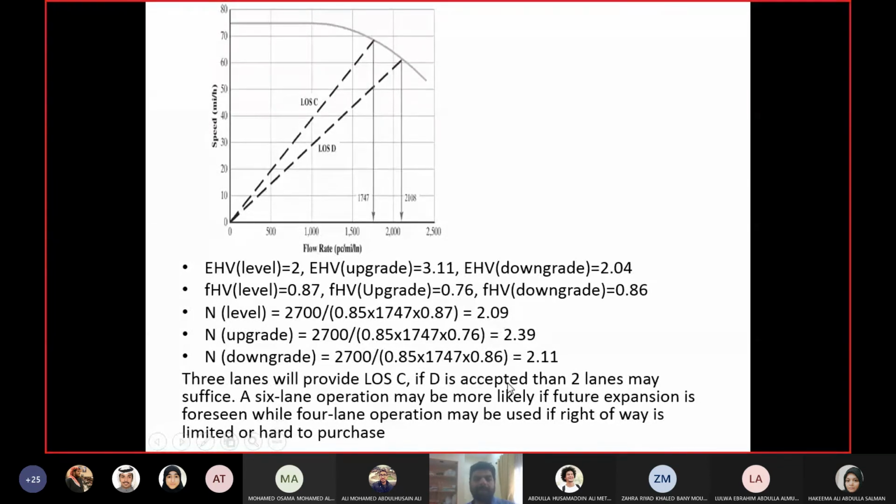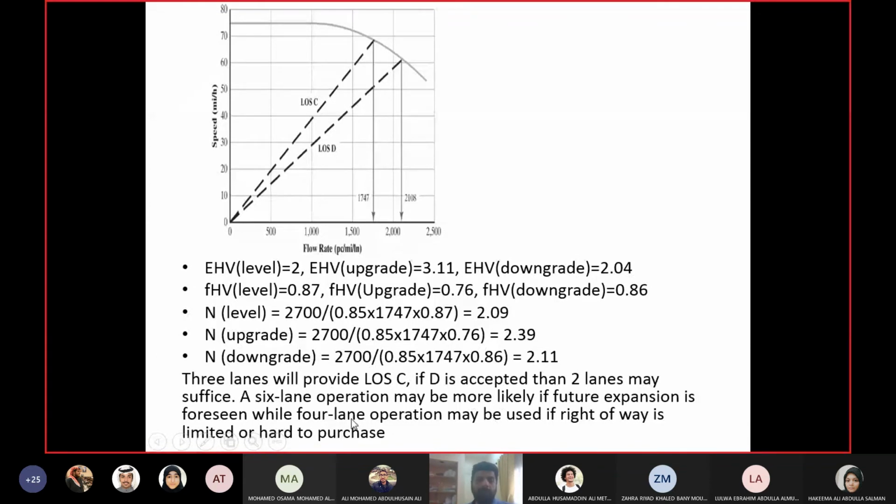Okay, what else can happen? I'm not giving too much difference, right? 2.09 and 2, how much is the difference? 2.39 and 2, again, the difference is not so much. So the normal decision would be to give 2 lanes with the precaution that maybe in one of these 3 conditions the level of service will not be C, it will actually be D, but D is still acceptable, so no problem. I will give two lanes.